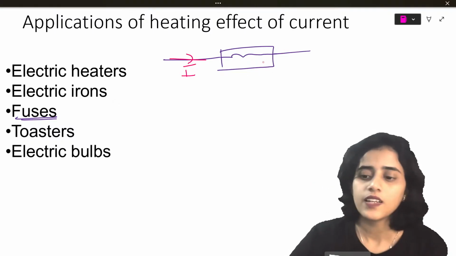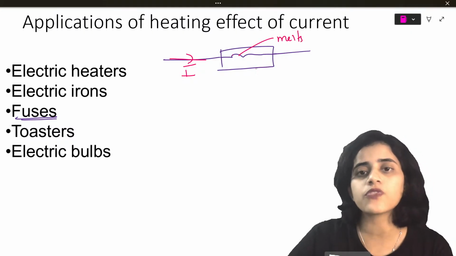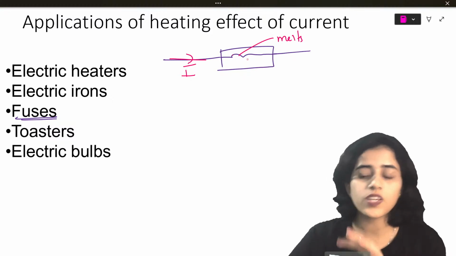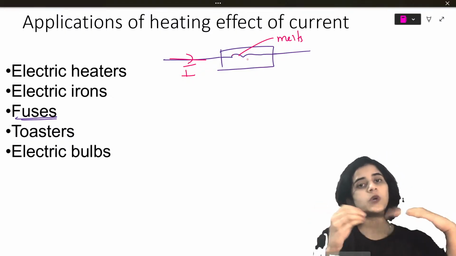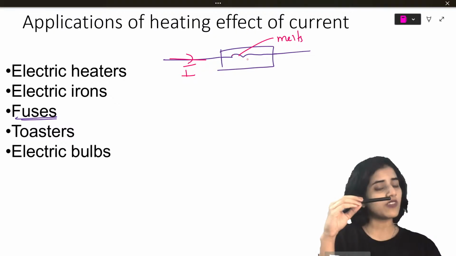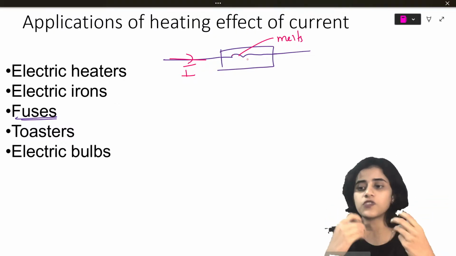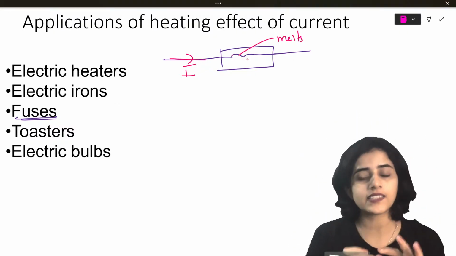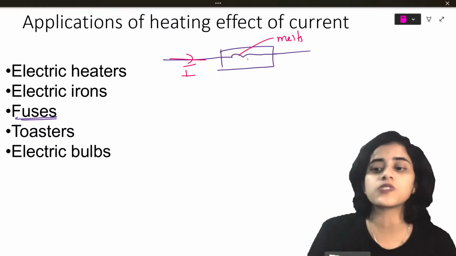Now the fuse melts if the value of current is greater than I. Here you have two different wires with two different melting points. The outer wire has a higher melting point and the fuse has a lower melting point. So even if high current comes, it can pass through the outer wire, but it cannot pass through the fuse because the fuse melts. So this is an application using the heating effect.